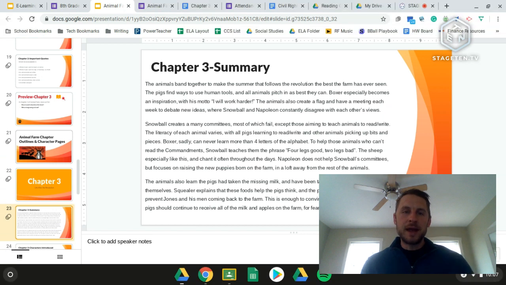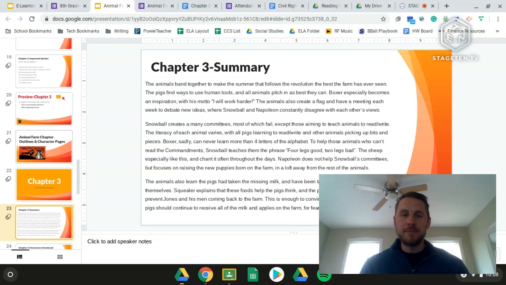So the animals band together to make the summer that follows the revolution the best that the farm has ever seen. The pigs find ways to use some of the different human tools, and all of the animals pitch in as best as they can. So not everyone is able to do the same amount of work, but almost all of the animals are doing as much as they can to help out the farm. Boxer especially becomes an inspiration with his newfound motto, "I will work harder." The animals also create a flag and have a meeting each week on Sundays to debate new ideas, where Snowball and Napoleon constantly disagree with each other's views.